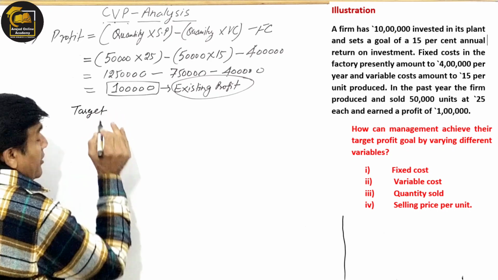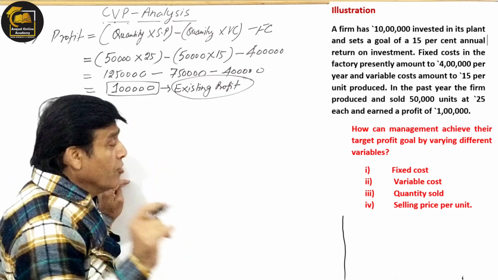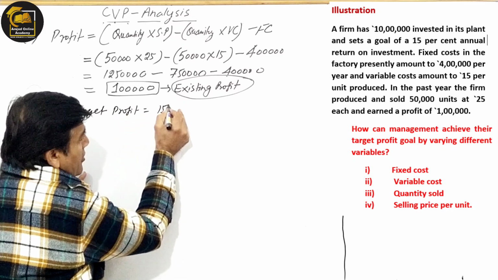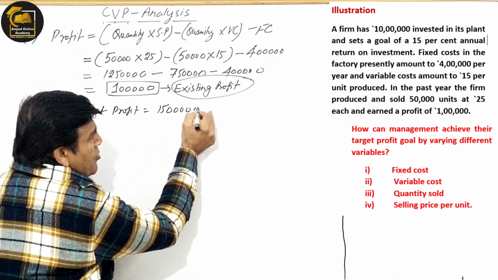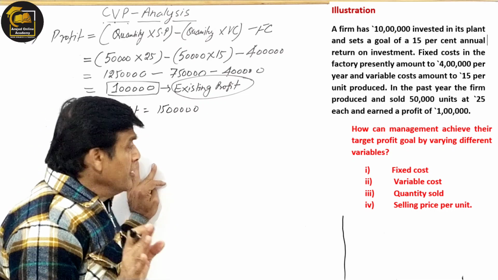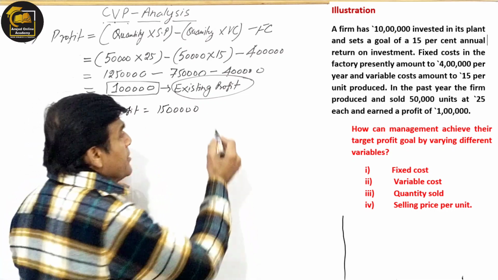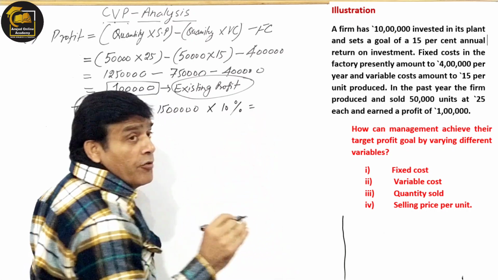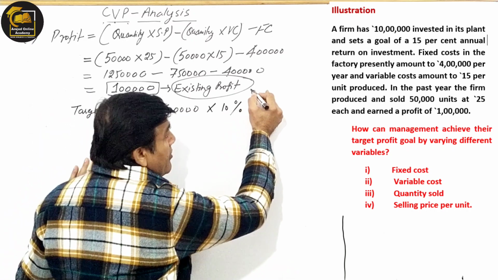And now let me tell you the target profit, which is again hinted. The hint is given in the question. Target profit goal. आपने गोल क्या सेट किया है कि आपका सपोज 15 लाख का इन्वेस्टमेंट है. ये कुछ भी हो सकता है. It may be given in the question कि आपने 15 लाख रुपए कहीं लगाया and you are expecting, then your profit should be 10%. It is the expected rate of return, जैसे हम जनरली बोलते हैं ROI. ये ध्यान रखना.